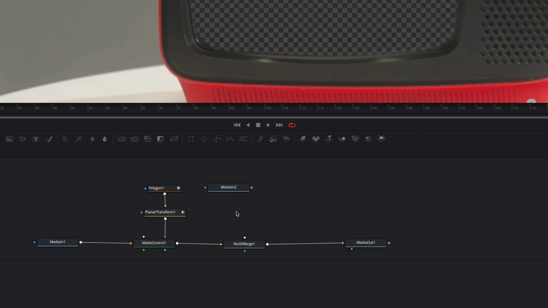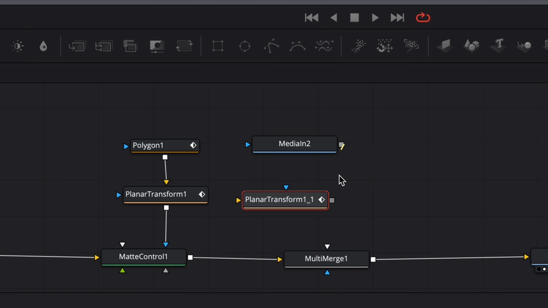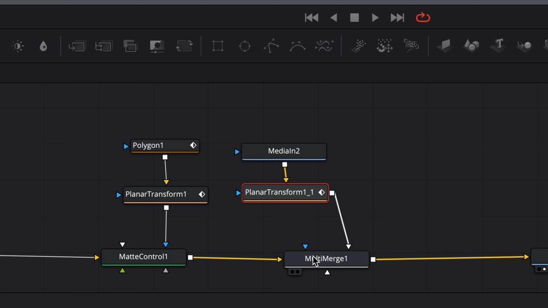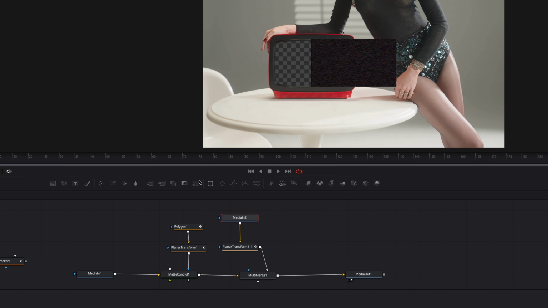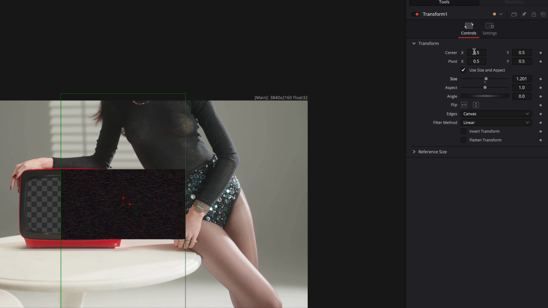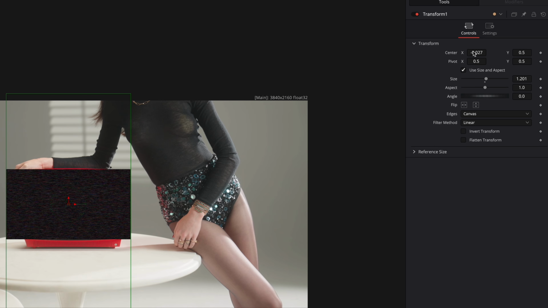Copy and paste the Planar Transform node. And don't forget to connect it to the yellow arrow, not the blue. Add a transform node to resize and position your footage.